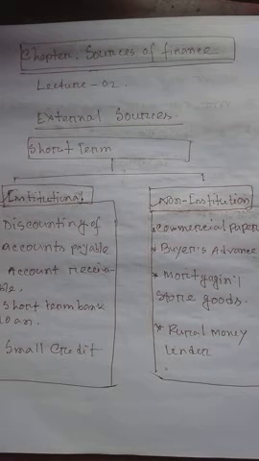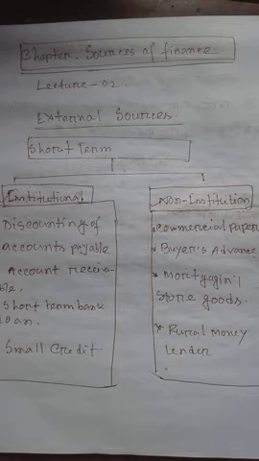Today I have discussed the most important topics, the sources of finance. We know that there are three kinds of sources of finance. One kind is short-term finance, another is mid-term finance, and the third is long-term finance. Today I am going to discuss the short-term finance of external sources.